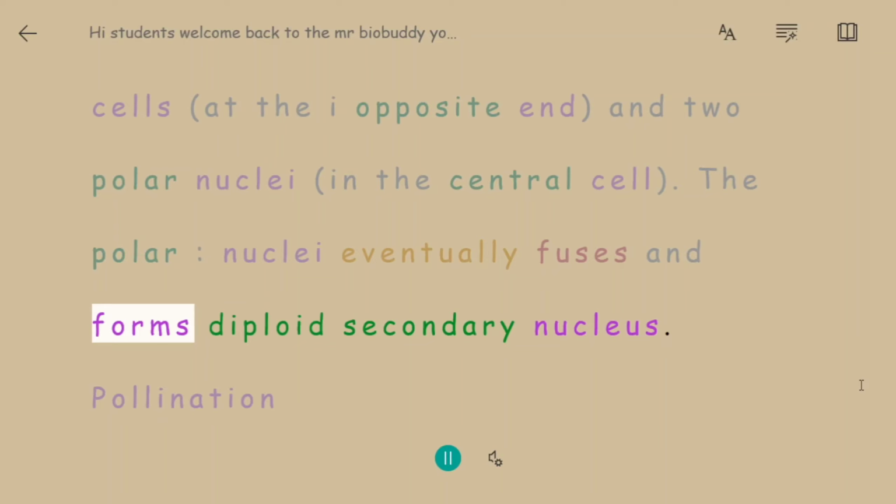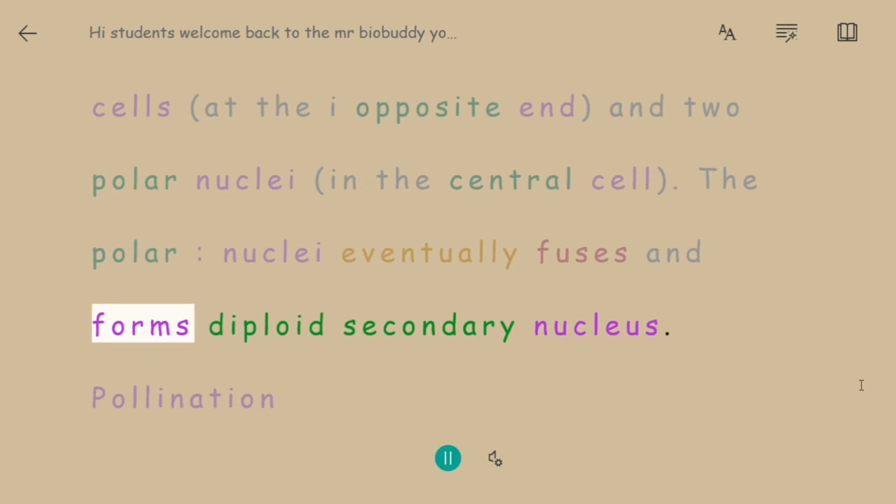Fertilization and development of a seed. Each pollen grain germinates on the stigma forming a pollen tube that carries 2 male gametes to the embryo sac, growing through the tissues of stigma and style. One of the male gametes fuses with the egg cell to form a zygote, syngamy. The other male gamete fuses with the diploid secondary nucleus to produce the triploid primary endosperm nucleus, PEN. Because of the involvement of the above-mentioned 2 events, it is known as double fertilization.